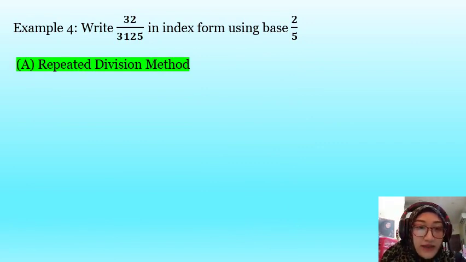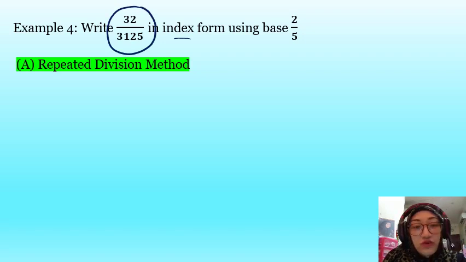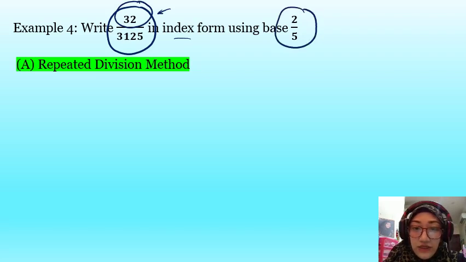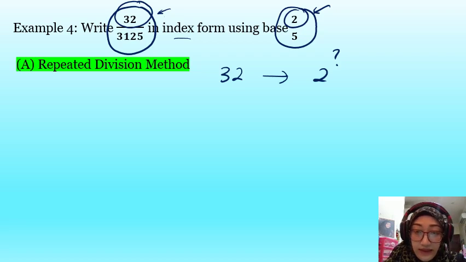Example 4: write 32 over 3125 in index form using base 2 over 5. This is a fraction. We do the first method, the repeated division method, first. For this fraction, 32 over 3125, you just choose either one, the top or the bottom, and choose only one. The base also you choose just one. Since you choose the top number, for the base you also choose the top number. So 32, make it base 2.